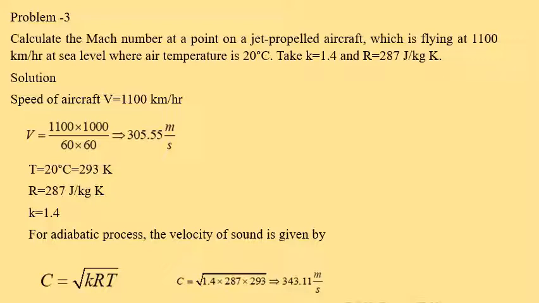After substituting the values K is equal to 1.4, R is equal to 287, T is equal to 293, the velocity of sound is equal to 343.11 meter per second.